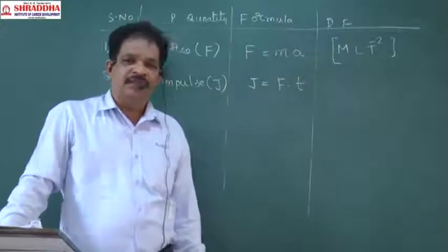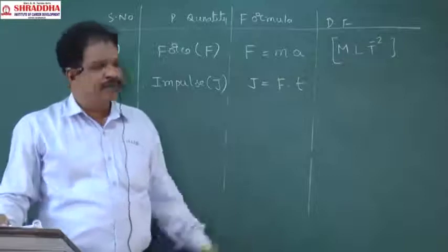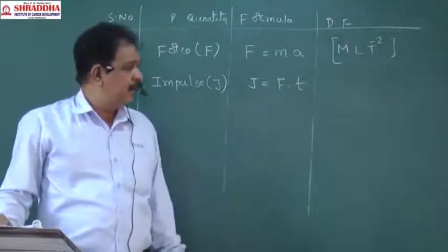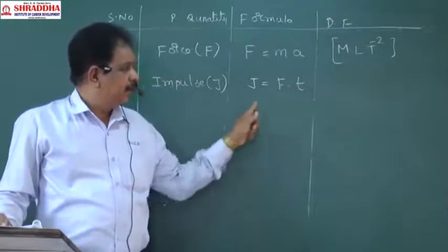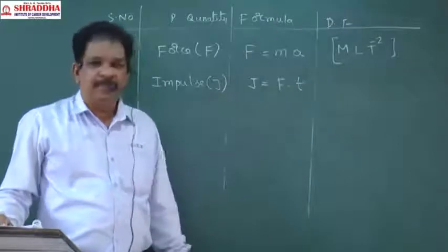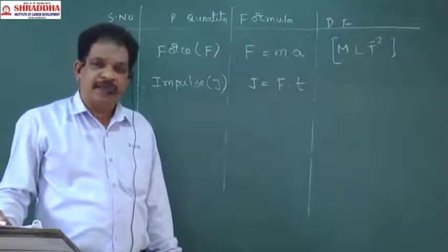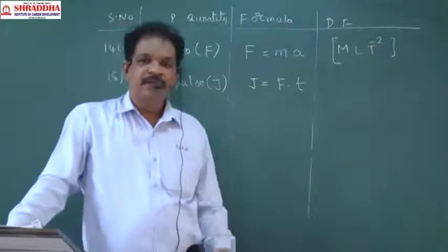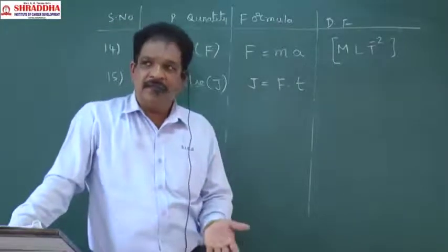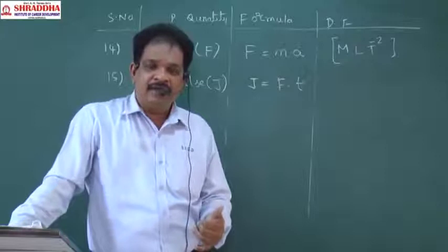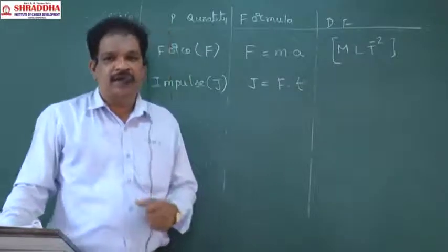Then that force is called impulsive force. That time will be called impulsive time. That product will be called impulse.